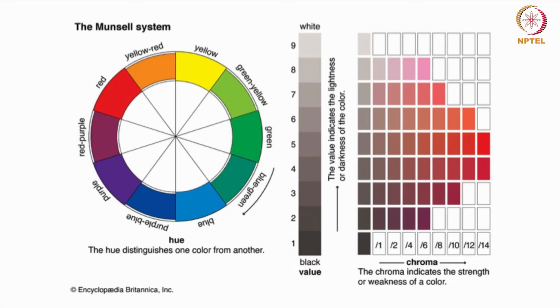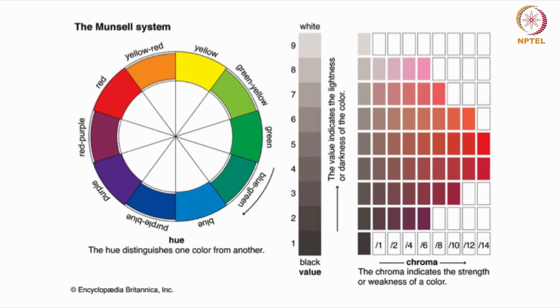So, for example, a bright red apple has a high chroma, while a faded, washed out red would have low chroma. So this side, the right side, is towards the high value. Left side is towards the low value. Okay. So both chroma and value can affect how a color appears on the screen or to your eyes.